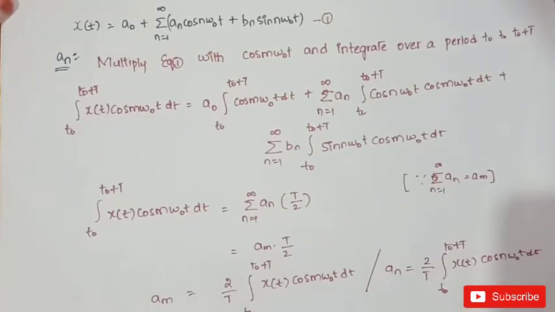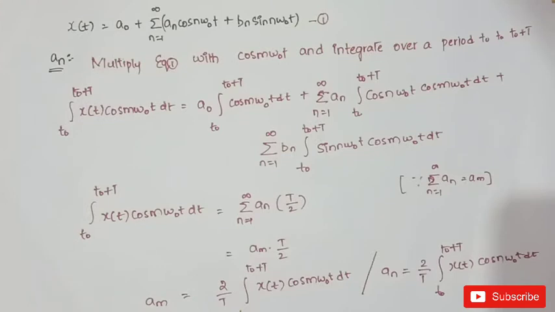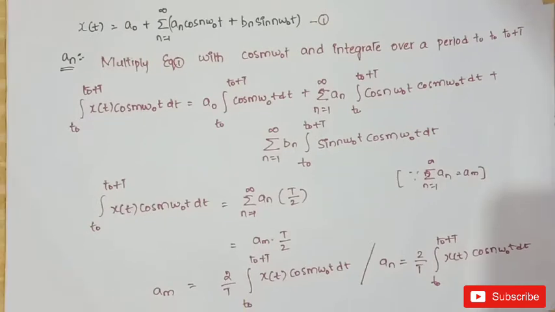This is the way how we have to find out the coefficient of an. In the same way, we can also find the value of bn. To find the value of bn, we need to multiply the equation with sin m omega naught t and integrate it over a period t naught to t naught plus t.